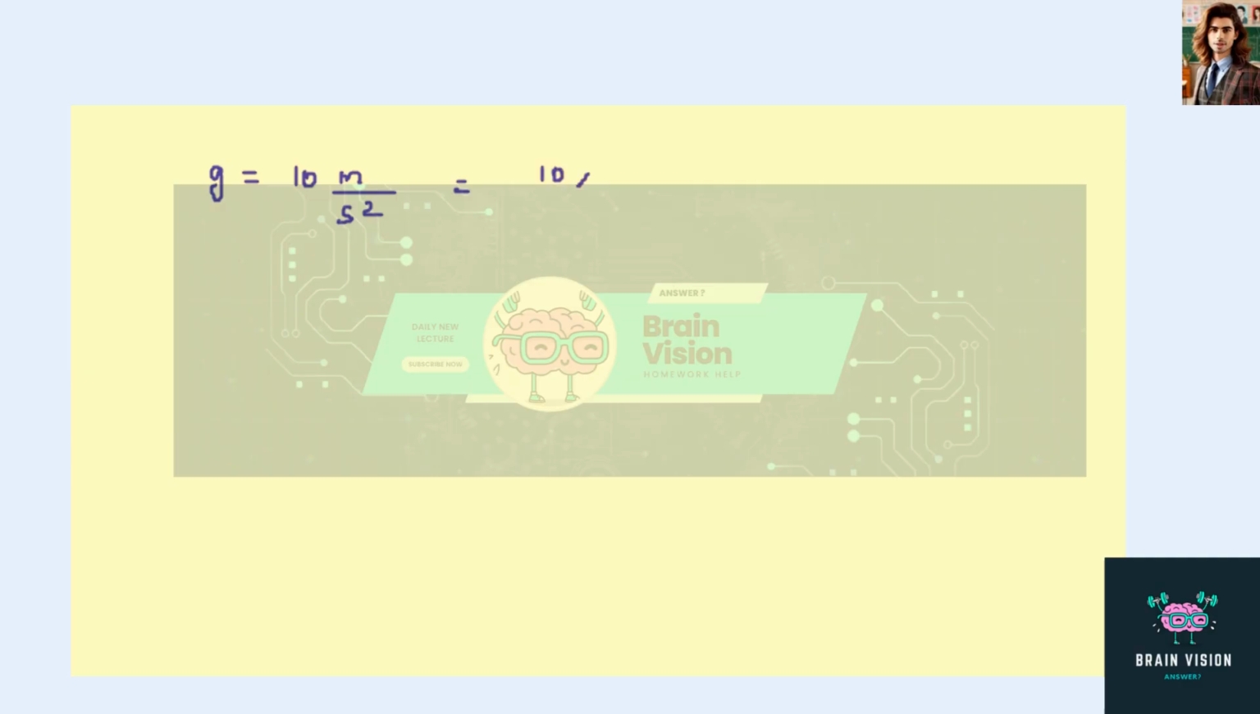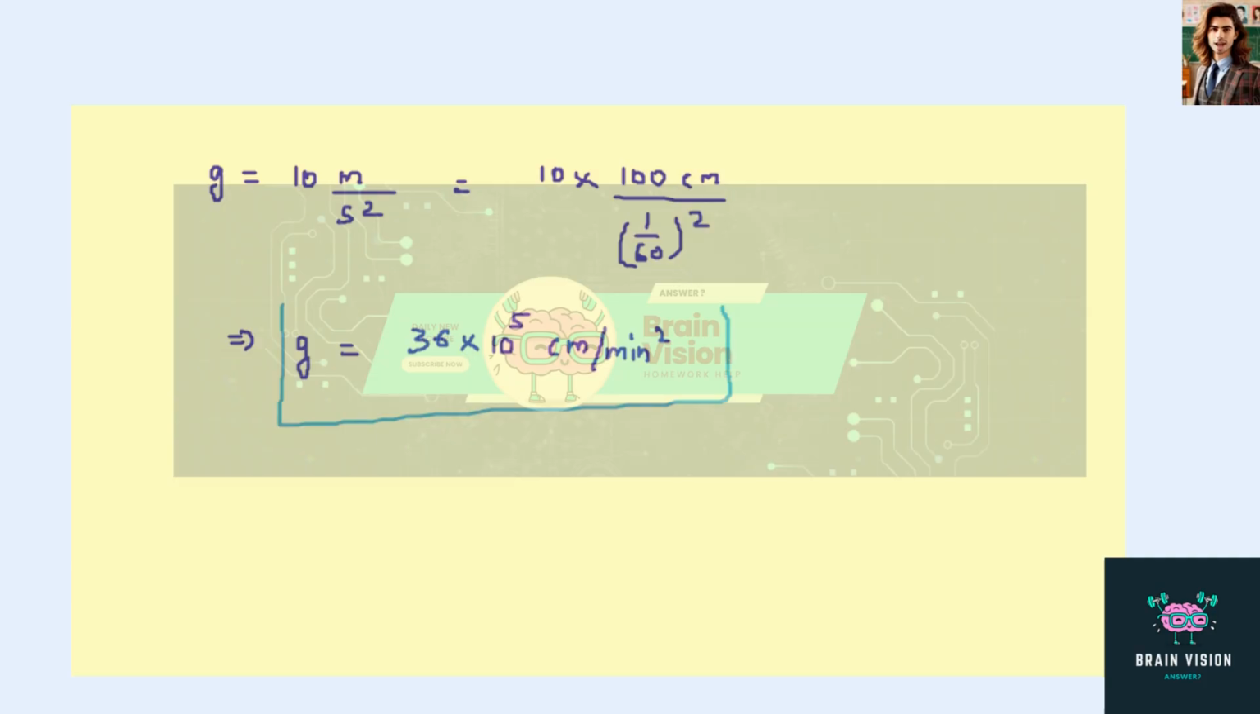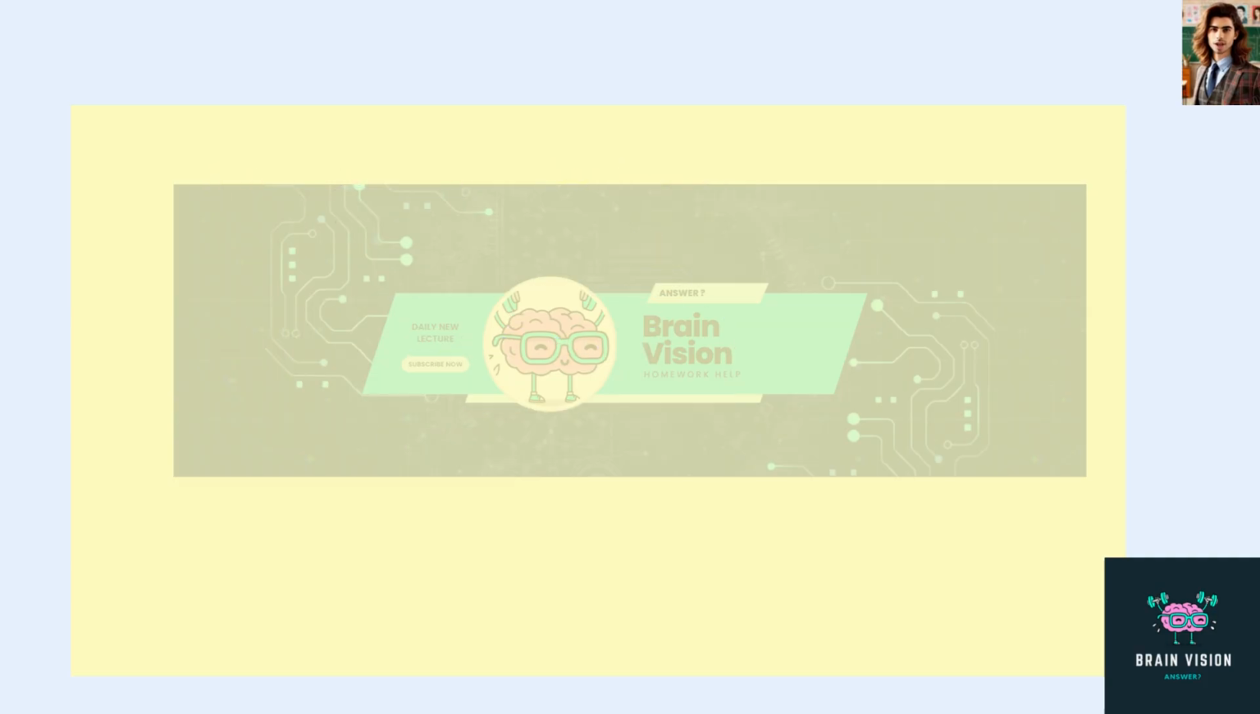So we will write 10 meter can be converted into centimeter by multiplying with 100. So it will be 1000 centimeter divided by second square. So second square can be converted into minute square by dividing with 1 divided by 60 square. So from here we will get g is equal to 36 multiplied with 10 to the power of 5 centimeter per minute square. So this is the required value of g. So in this